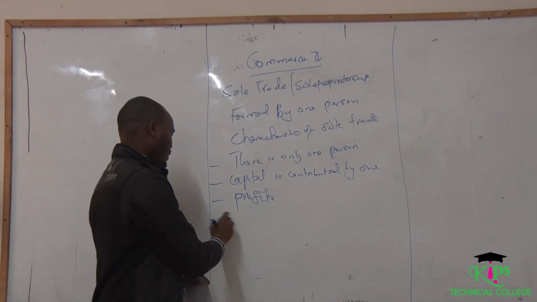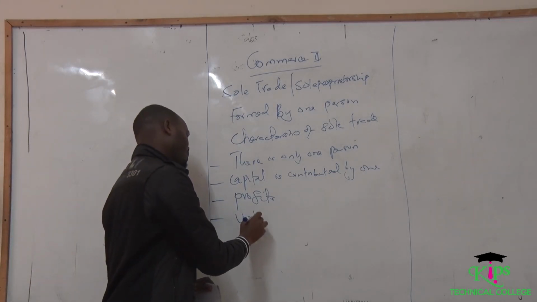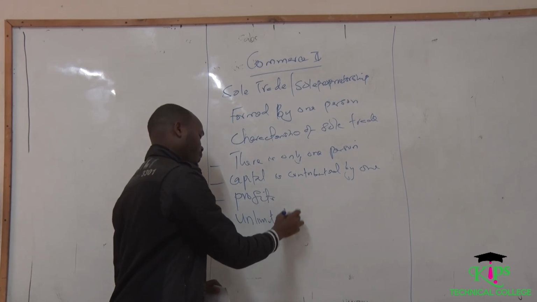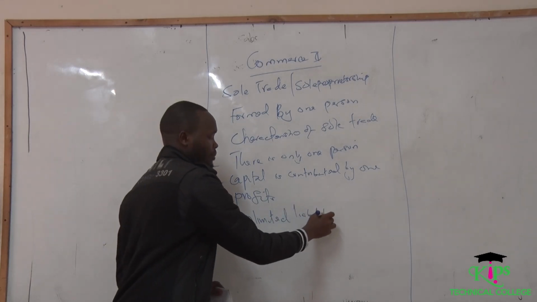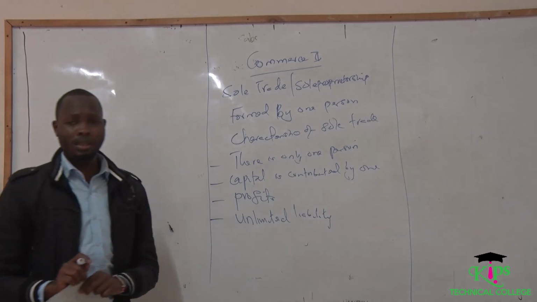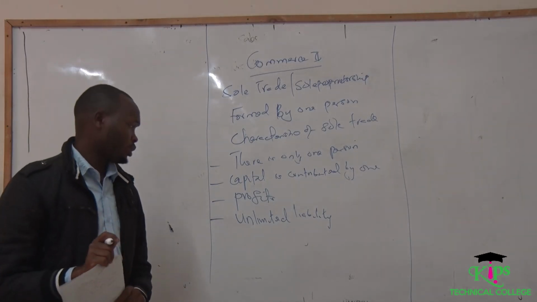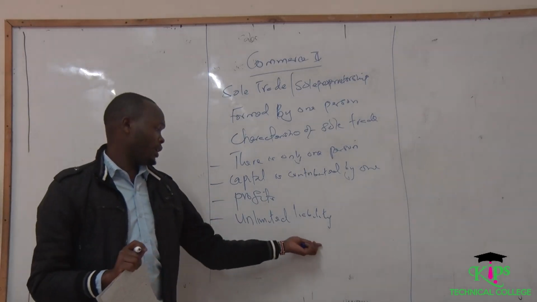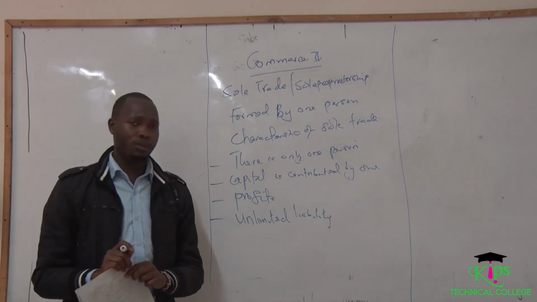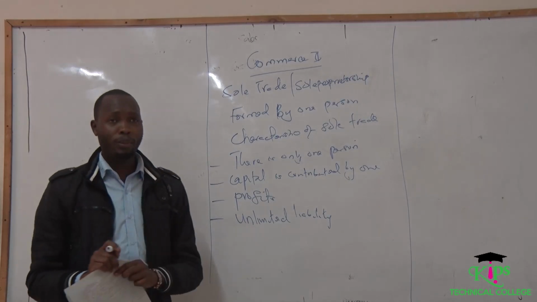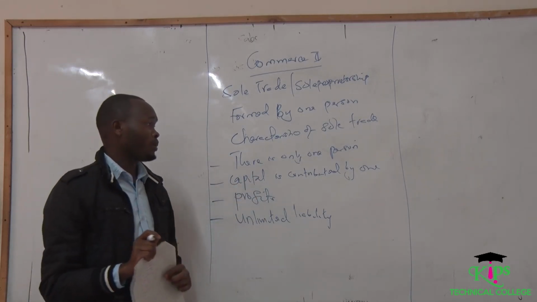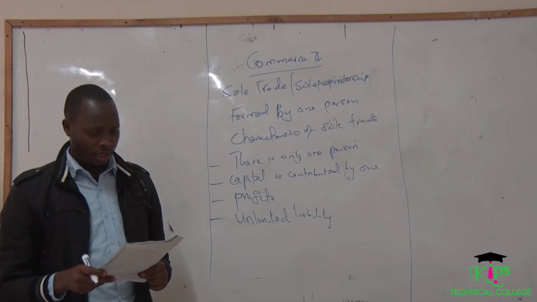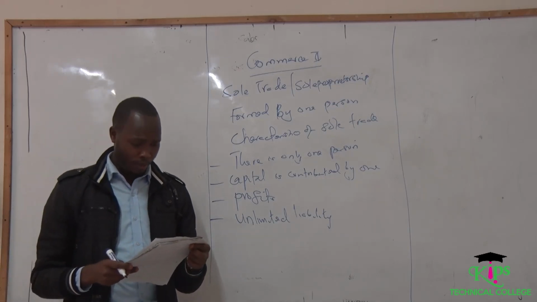Another feature is what we call unlimited liability. That is, the burden of the business is always taken up by one person. So in case of anything requiring compensation, it is the only owner of the business who is going to suffer.